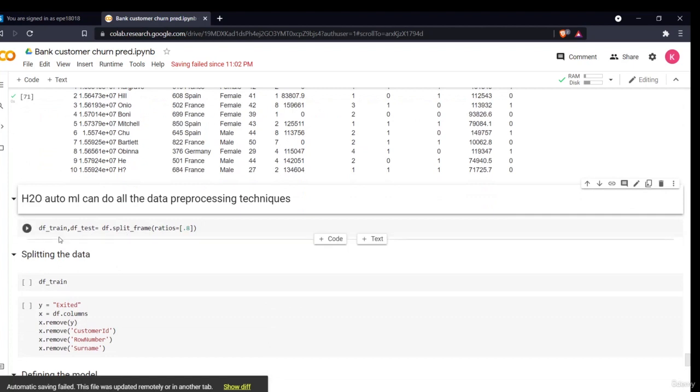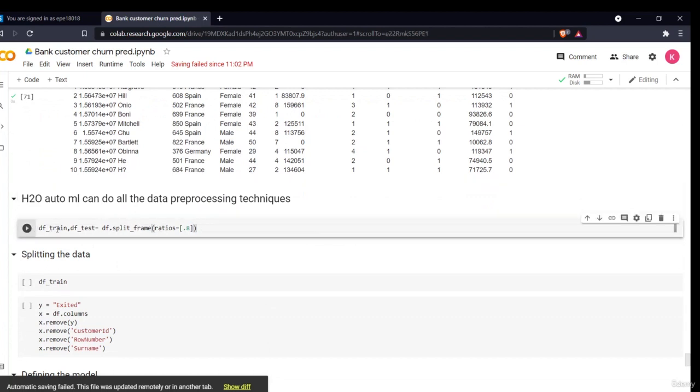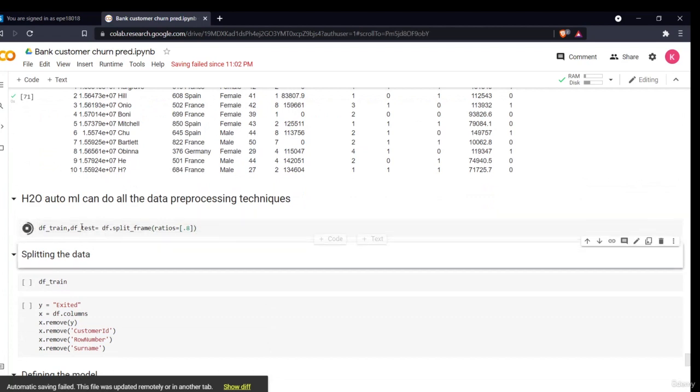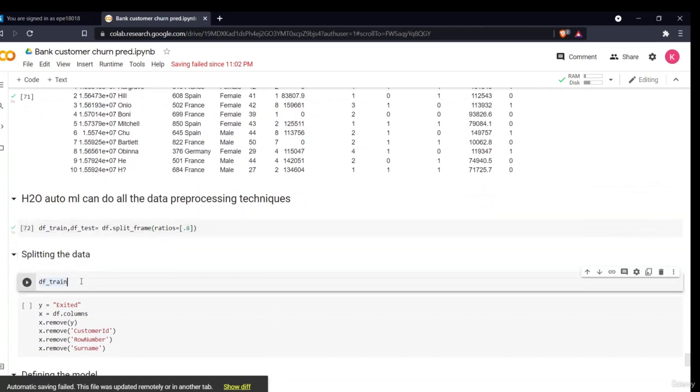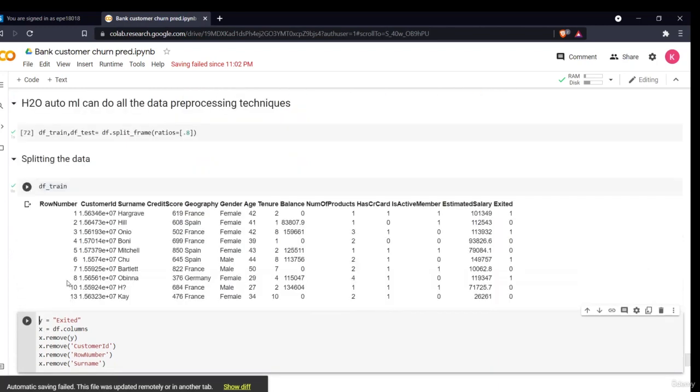Now we'll split our data into train data and test data. We'll take the ratio 0.8. Okay, df.split_frame with 0.8, which means 80% is train data and 20% is test data. So now the data is split. We'll see our train data. See, here is my train data and the rest will be my test data.